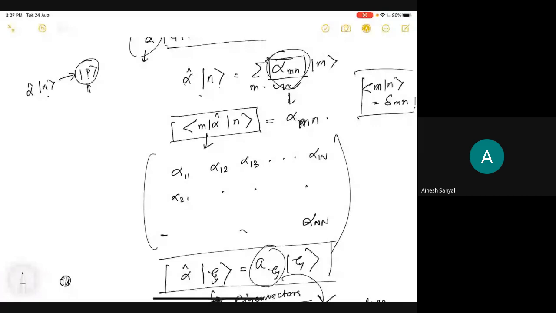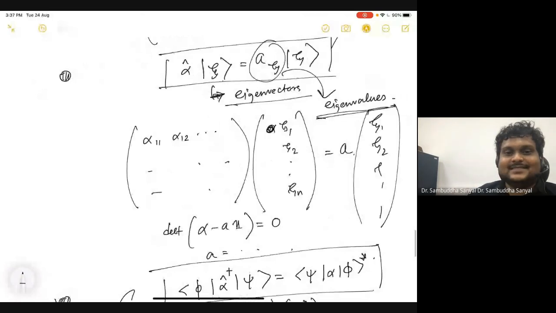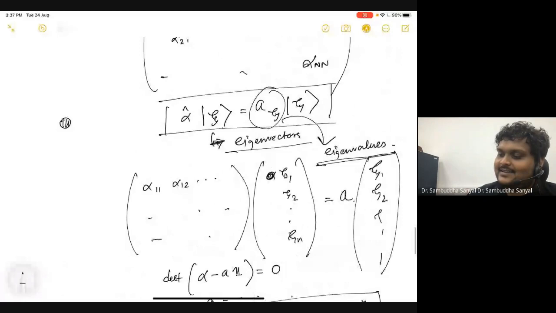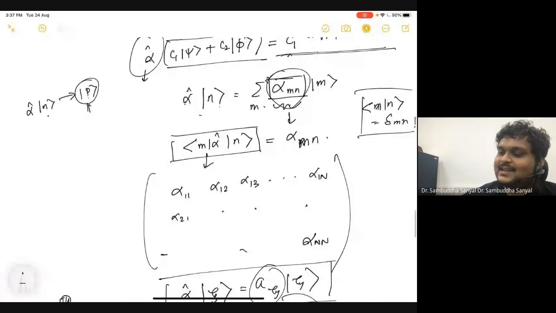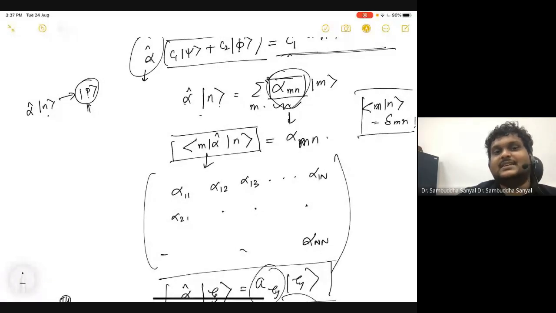Otherwise, alpha mn is 0 for all m not equal to n. That is exactly what happens in the eigenbasis, right? The eigenbasis is a special set of vectors for which this alpha nm is 0 if m is not equal to n. Yeah, but it is not generally true.